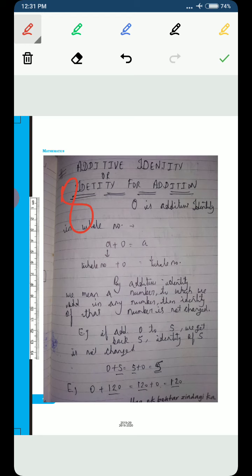Like what is your identity? Your name is your identity. So this number is known as 8 and this is the identity of this number. And this identity should never be changed.